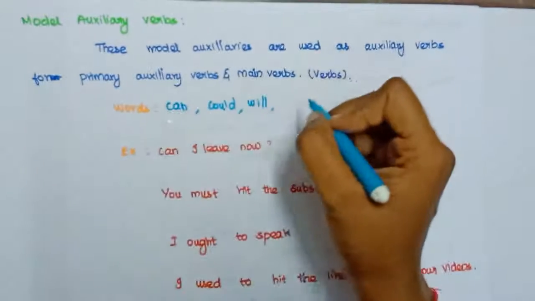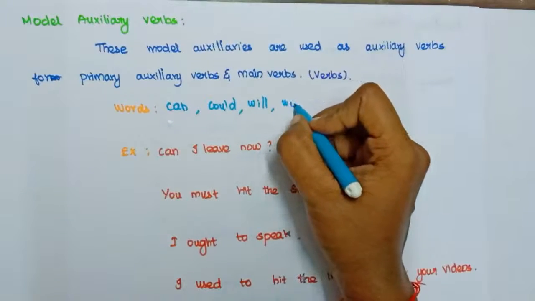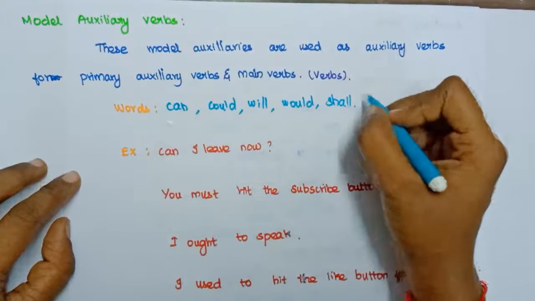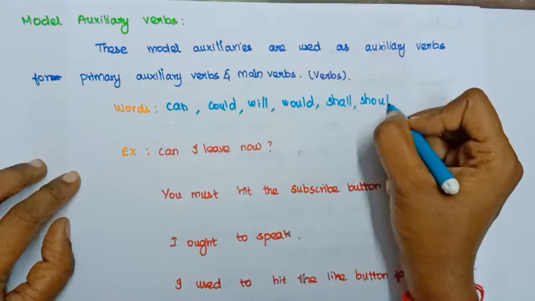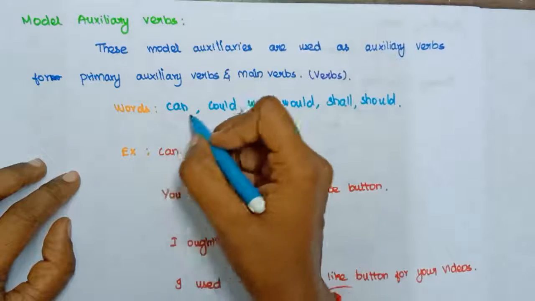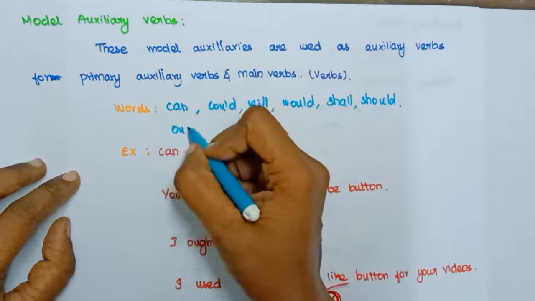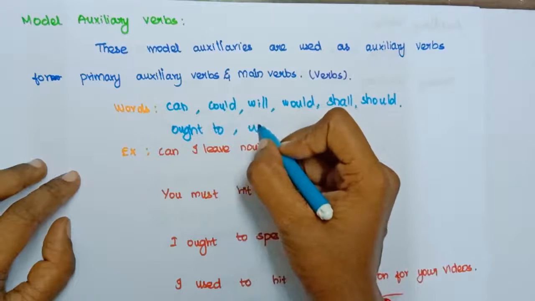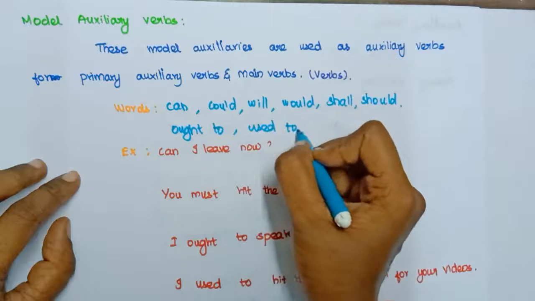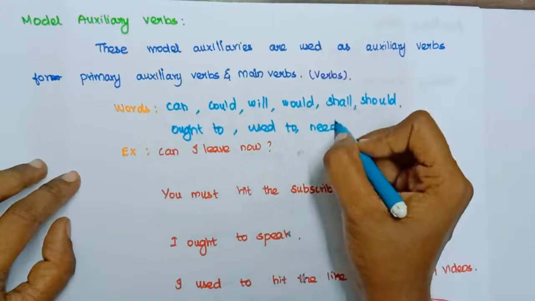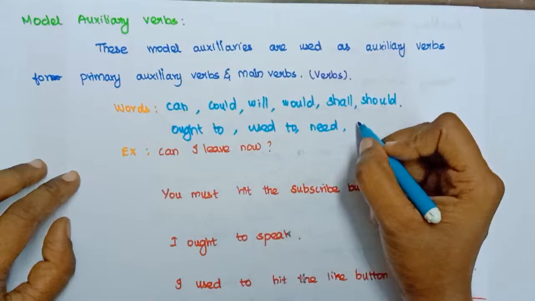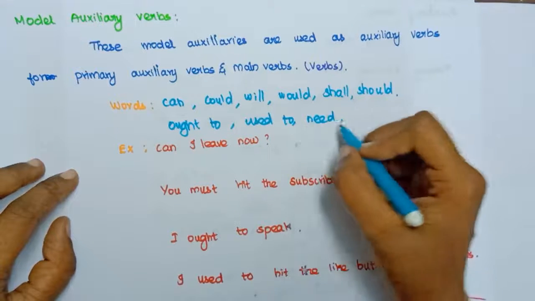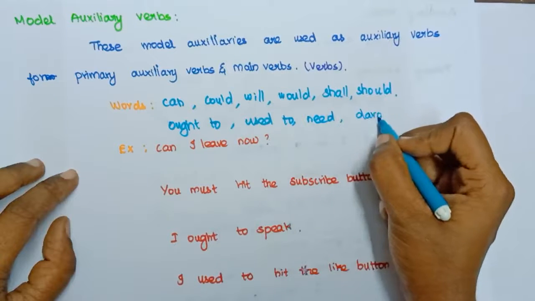What is the past of that? Would is the past of that. Shall. What is the past of that? Should is the past of that. And there are also other verbs, which are ought to, used to, and need. Need is also a modal auxiliary verb. And dare also is a modal auxiliary verb.